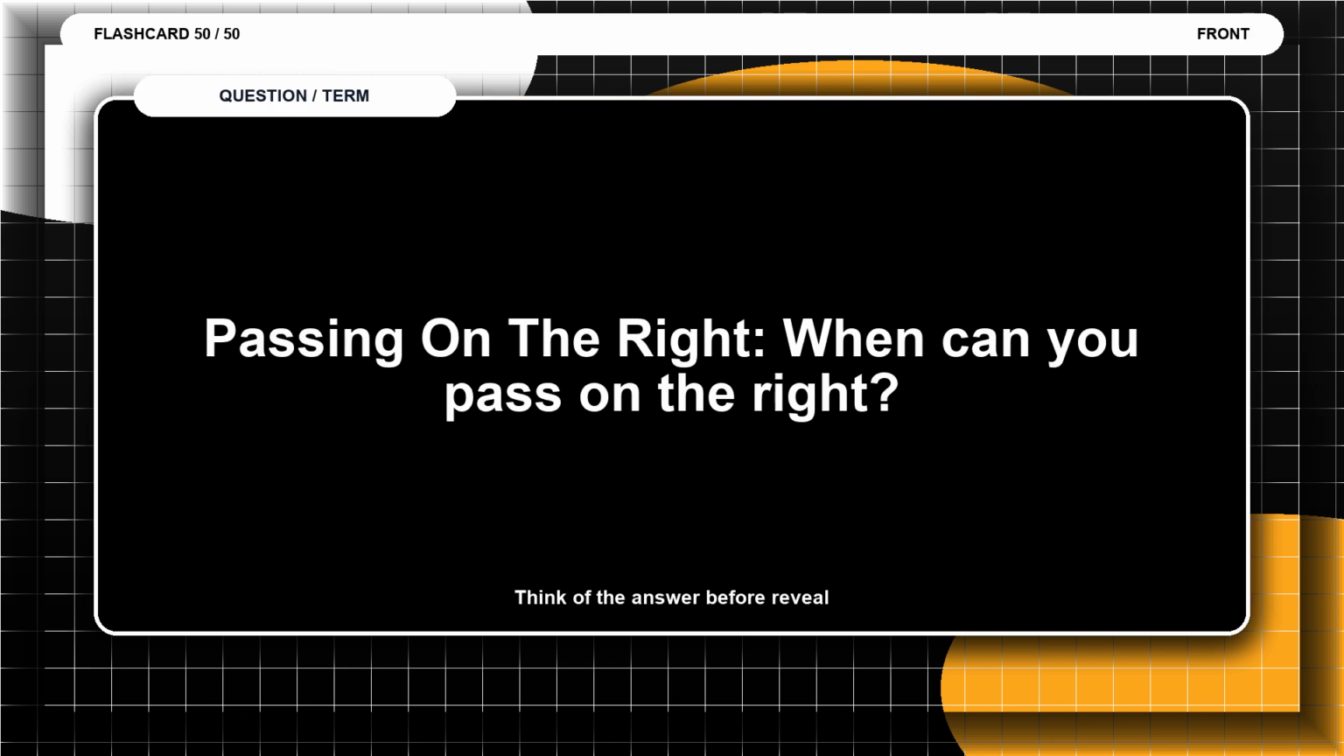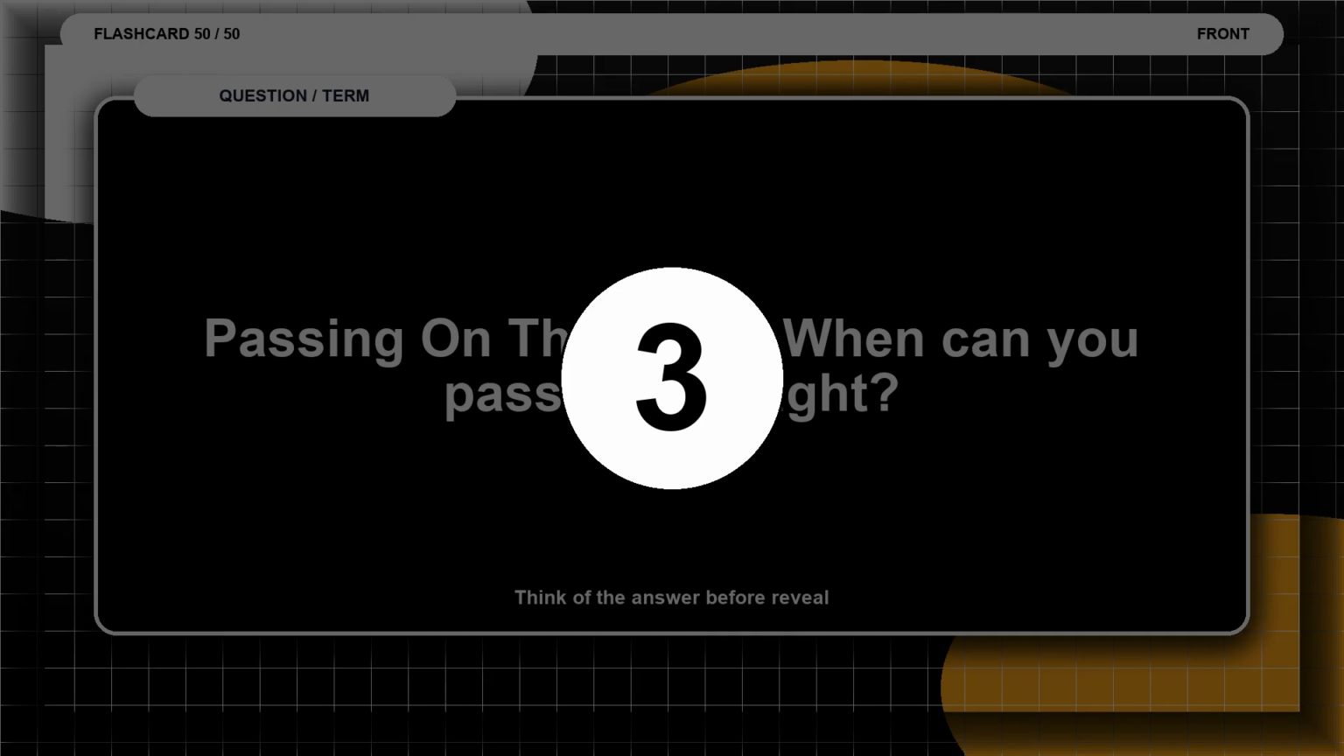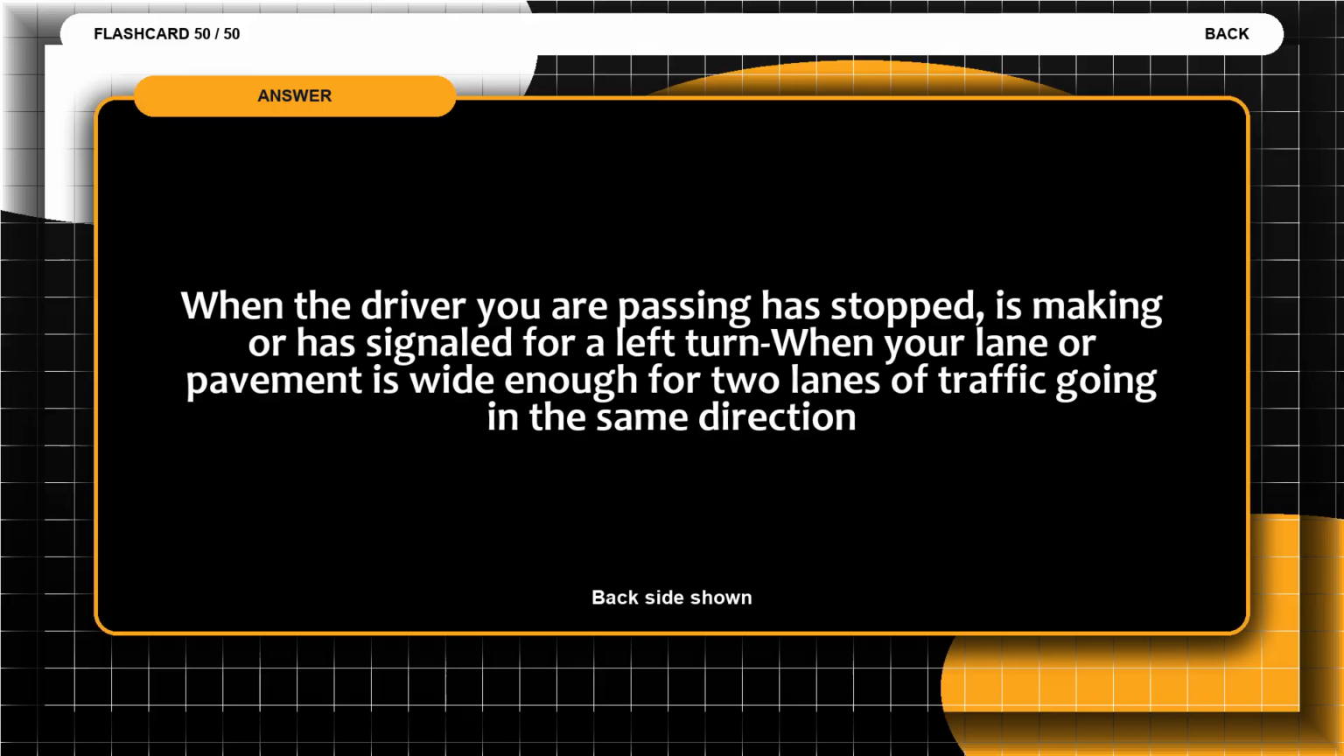Flashcard 50. Passing on the right. When can you pass on the right? Think of the answer before the reveal. The answer is, when the driver you're passing has stopped, is making or has signaled for a left turn, when your lane or pavement is wide enough for 2 lanes of traffic going in the same direction.